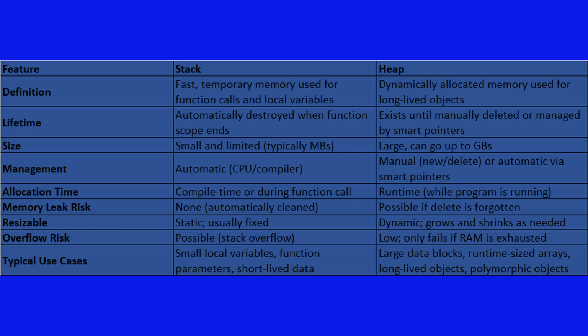Resizability: Stack is static and Heap is dynamic. Overflow risk: Stack is possible and Heap has low overflow risk because, as we said, Heap is bigger. Typical use cases: Stack, small local variables, function parameters, short-lived data, and Heap, large data blocks, runtime sized arrays, long-lived objects, polymorphic objects.